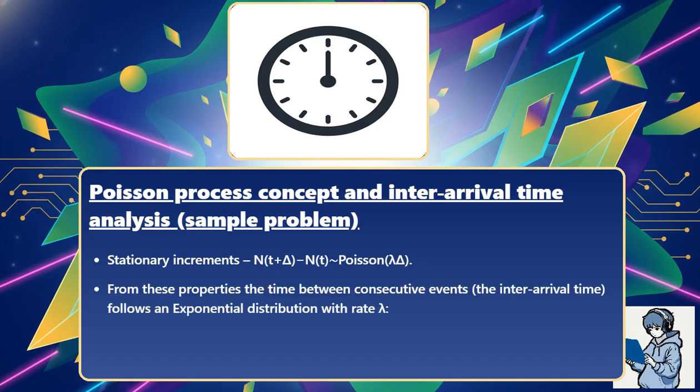From these properties, the time between consecutive events, the inter-arrival time, follows an exponential distribution with rate λ. T is distributed as Exponential(λ). The density f_T(t) = λ e^(-λt) for t greater than or equal to 0. Thus the average waiting time is 1/λ.